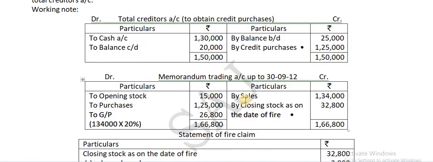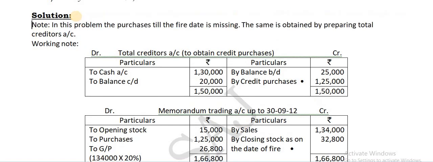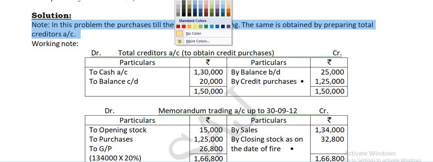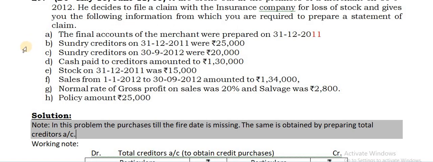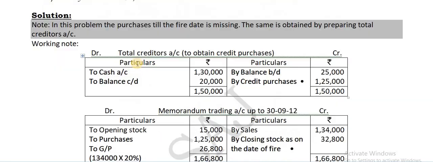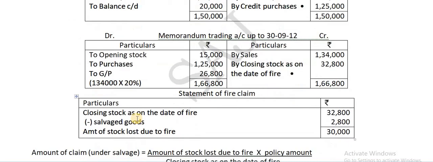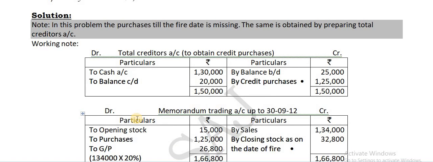Alright, so you can pause it and write down. So this is the note which has been given to you here, just for your understanding. And remember, these are the new items here which you can highlight. So credit purchase is important, which will be transferred to the memorandum trading account. Let's pause and you can write down.